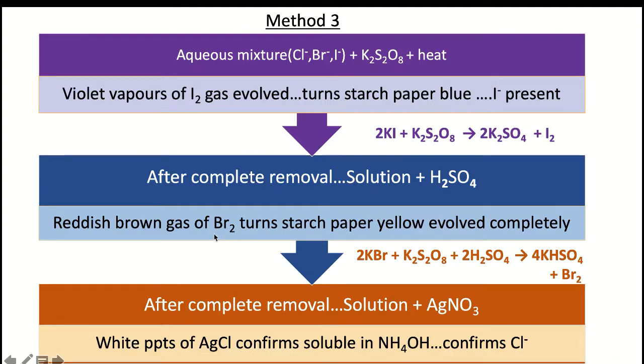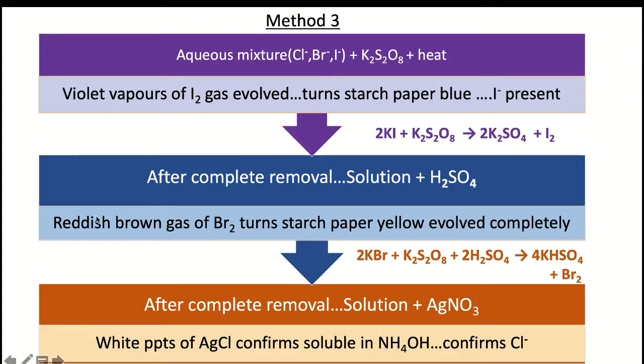So here, if iodide and bromide, only two are present, we will be doing only these two steps. That is, in the given mixture we add potassium persulfate, allow the violet vapors of the iodine gas to be evolved completely, and after complete removal we add sulfuric acid, which gives the reddish brown gas of bromine, and confirms the presence of bromide.